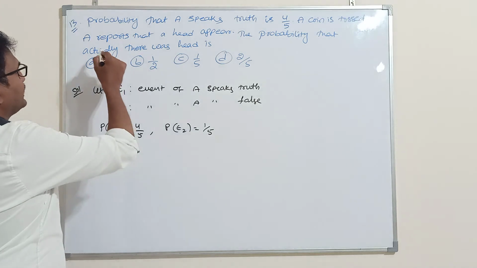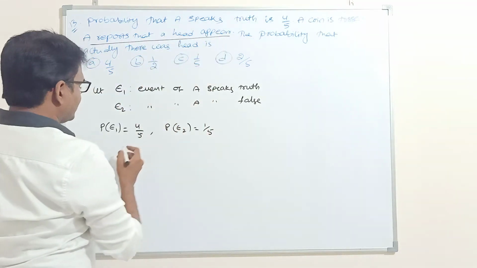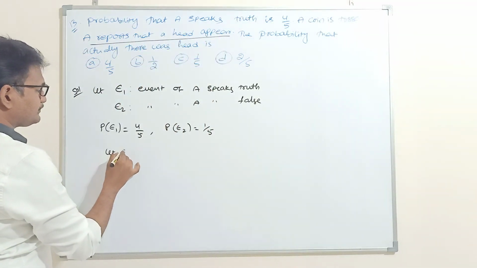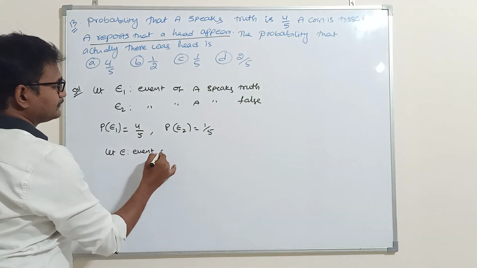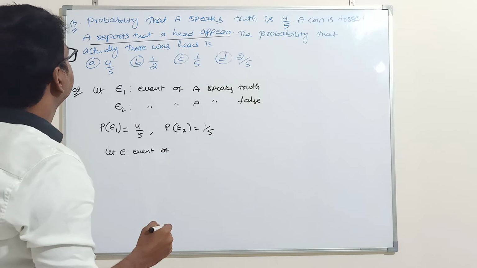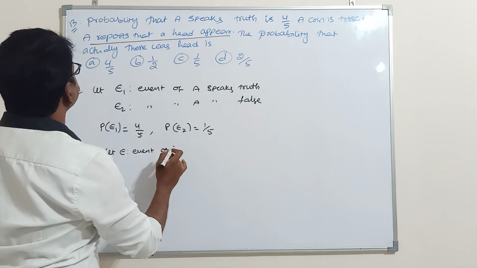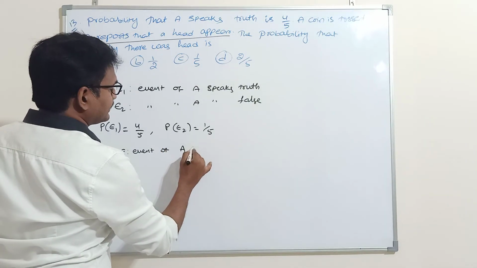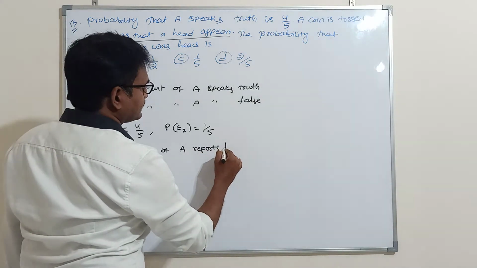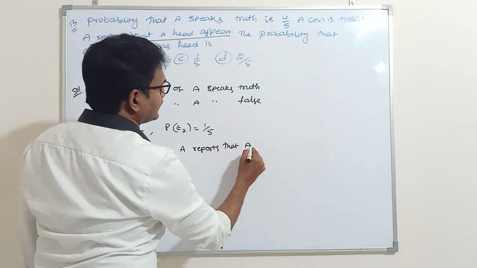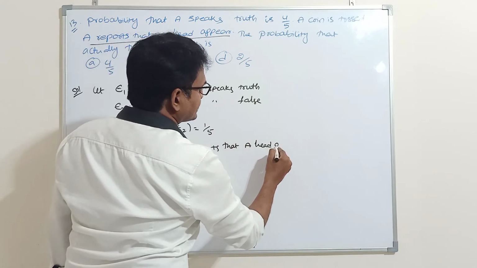A reports that a head appears. Let E be the event that A reports that a head appears.